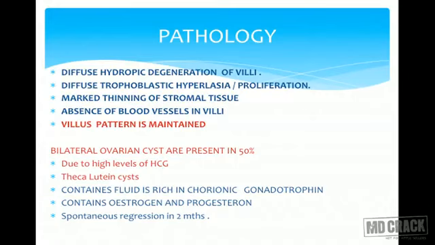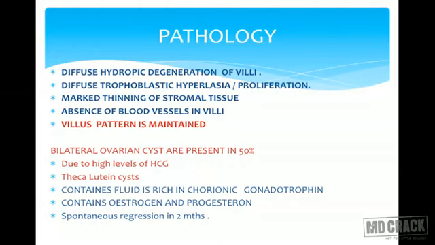In complete mole, there would be diffuse. Please don't forget this word. Whenever I say complete, it has to be diffuse. Diffuse hydropic degeneration of all the villi. There is diffuse trophoblastic hyperplasia or proliferation. There would be marked thinning of the stromal tissue and absence of blood vessels of villi, but still the villus